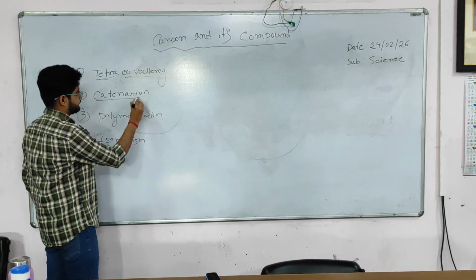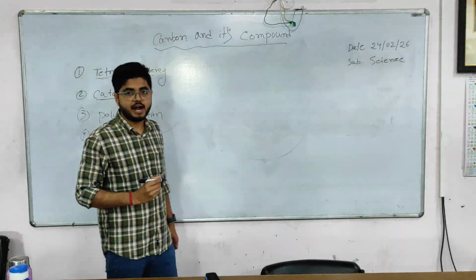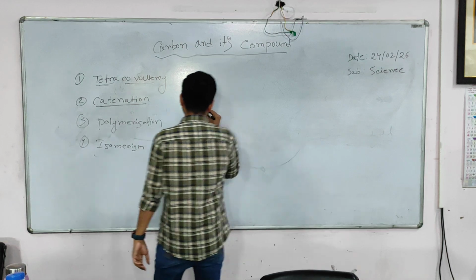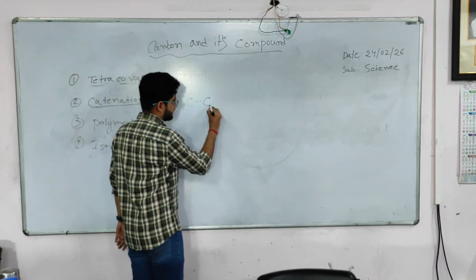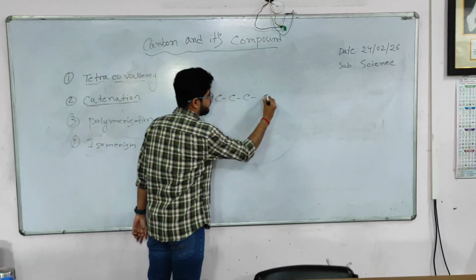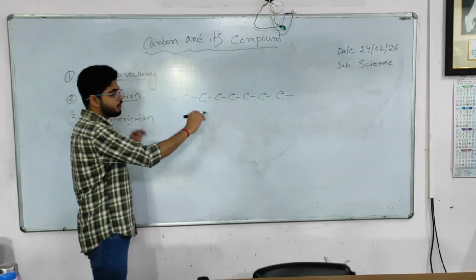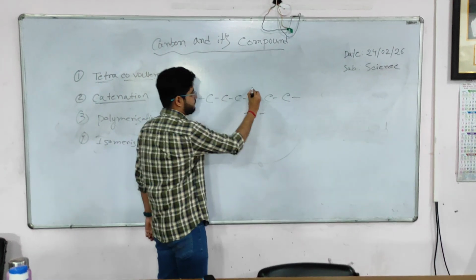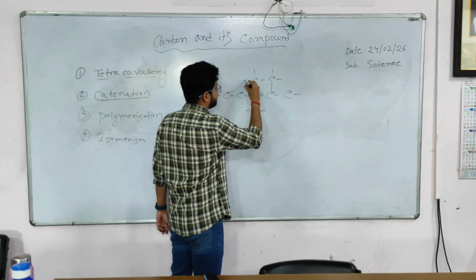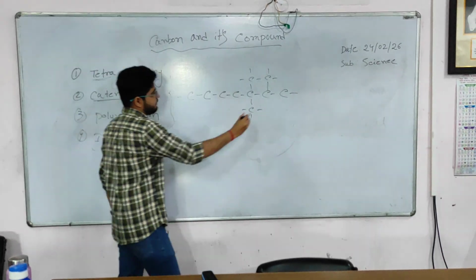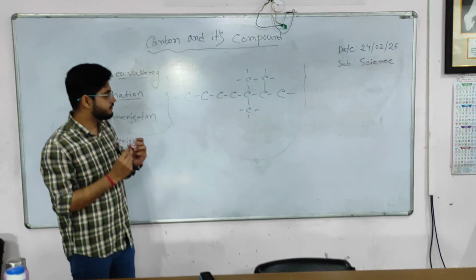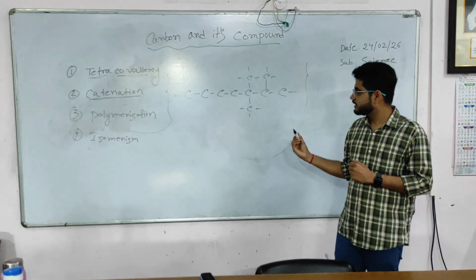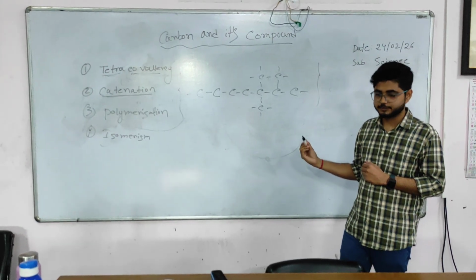So what is catenation? Catenation is the property of carbon, or an element, that it can bond together and make a long chain. Suppose this is a carbon atom. This carbon atom will bond with another, and the same elements will bond together making a long chain. It can also form branches. It can also form closed structures. So basically the same element links together and forms a long chain, branches or closed structures, and that property is called catenation.